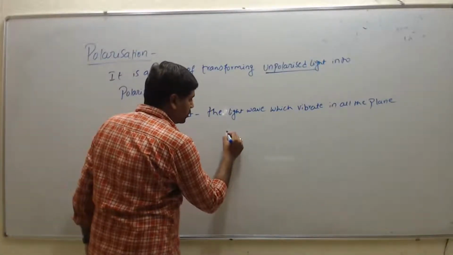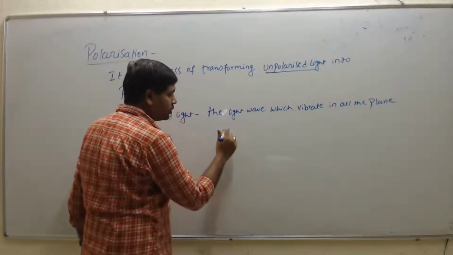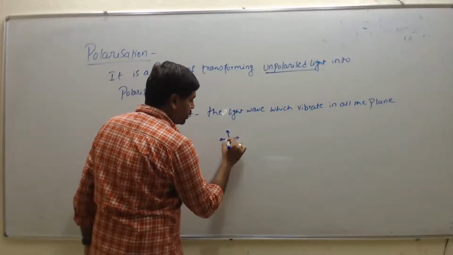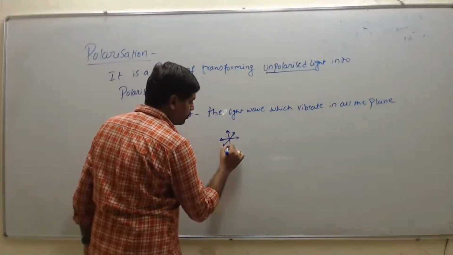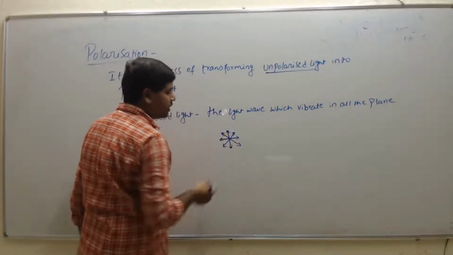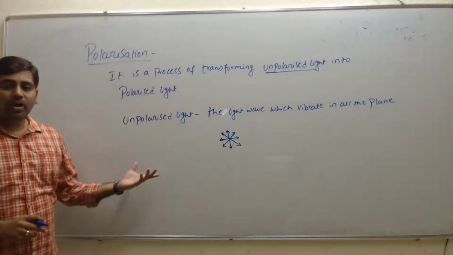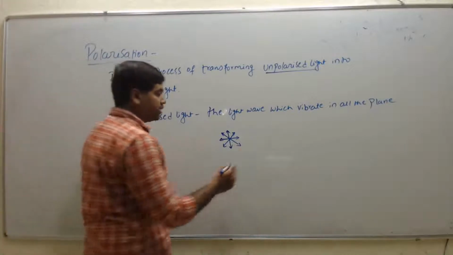So this is the vibration and this one is the vibration. This one is the representation of the unpolarized light.